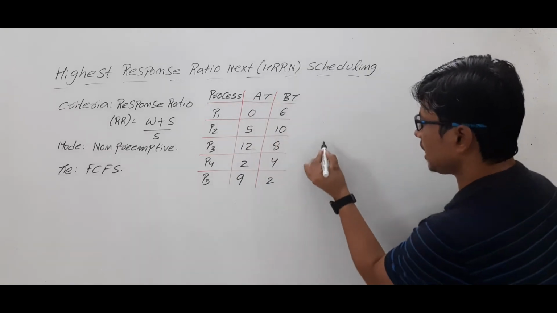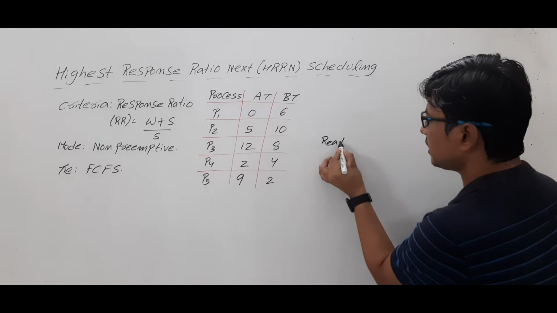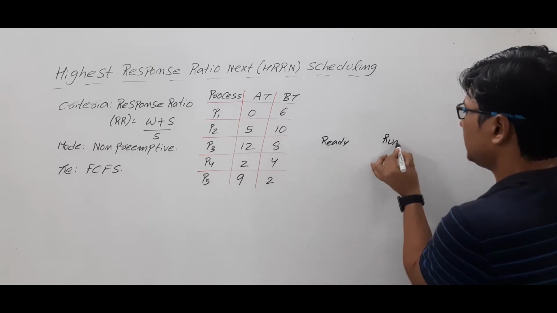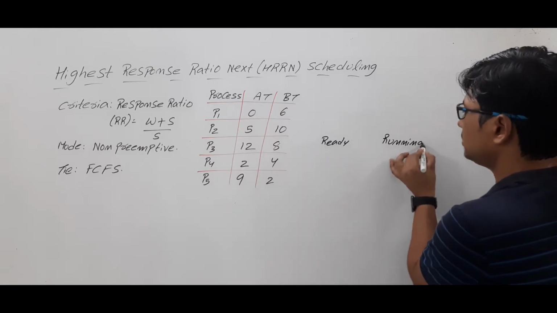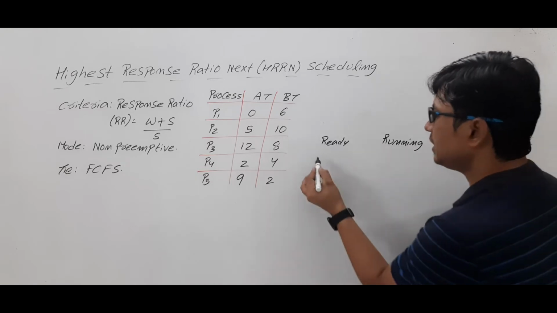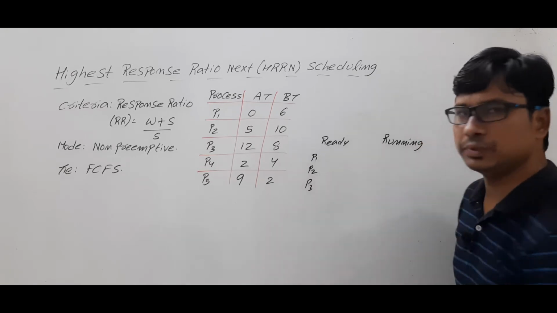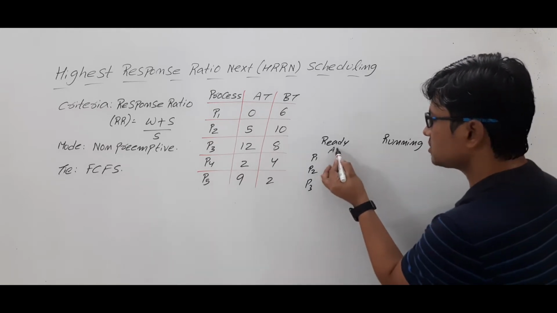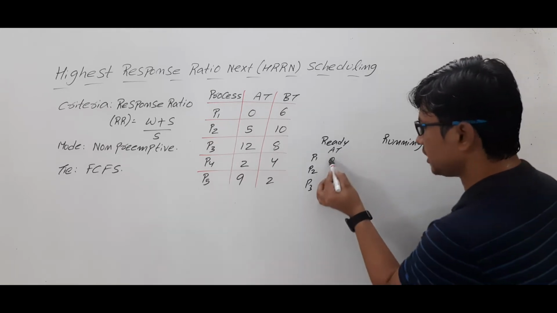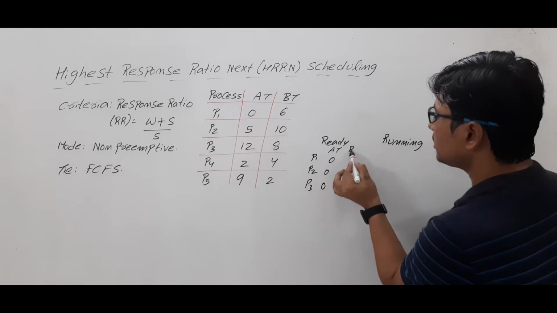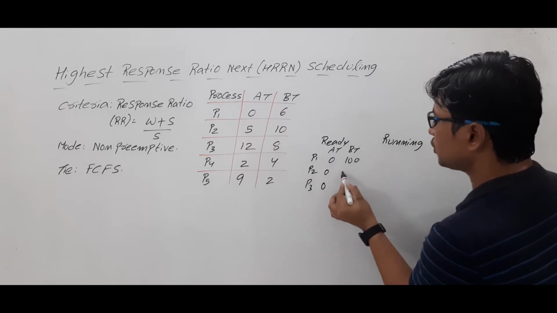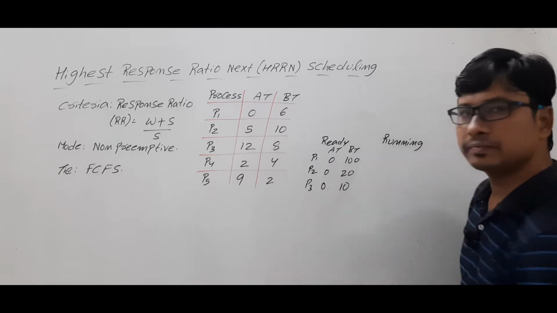Look at that, we have a ready state and a running state. In the ready state we have the ready queue. Let's assume that processes P1, P2, and P3 are waiting because they came at 0 units of time, and they require burst times of 100, 20, and 10. Is it clear?